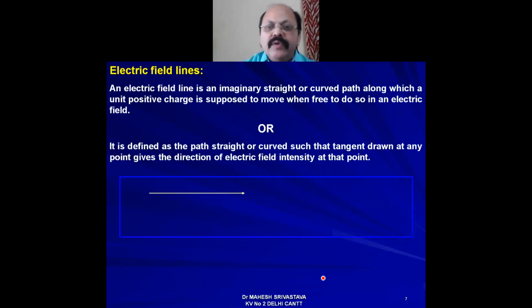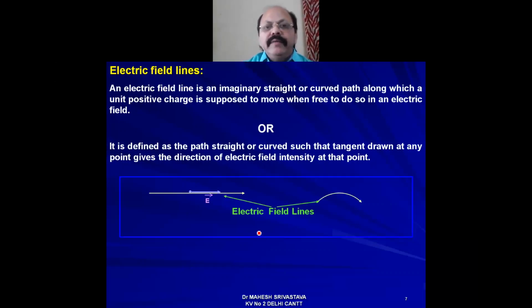Or in other words, you can say that it is defined as the path, straight or curved, such that a tangent drawn at any point on it gives the direction of electric field intensity at that point.